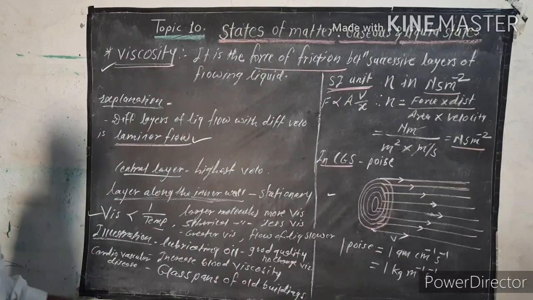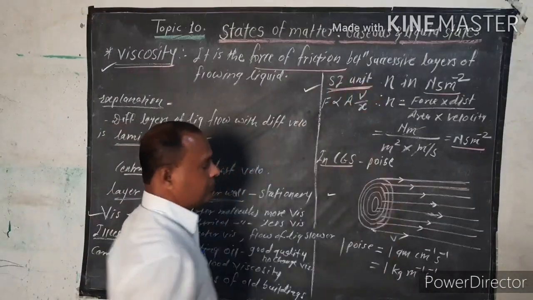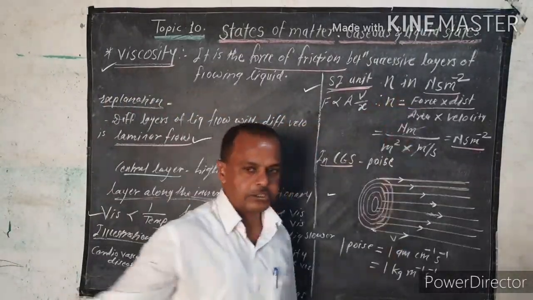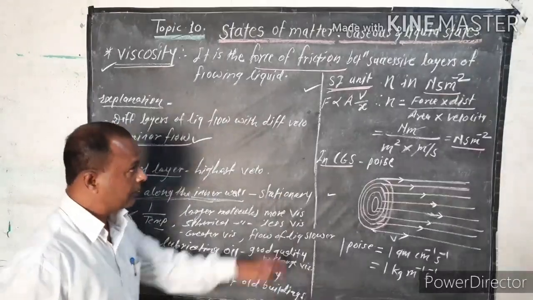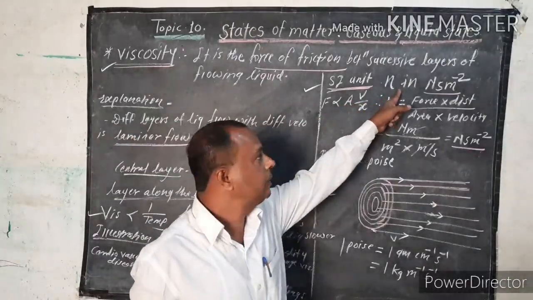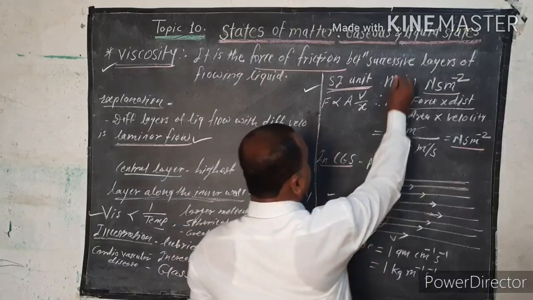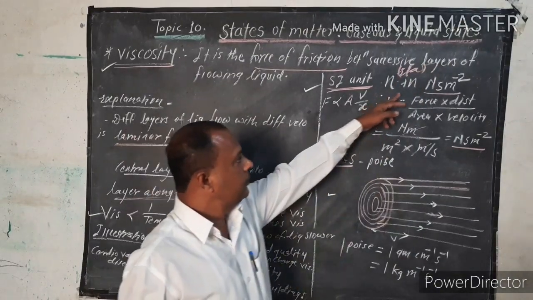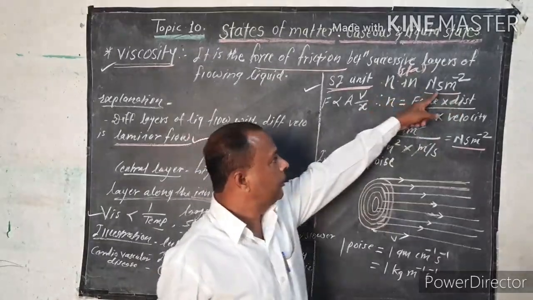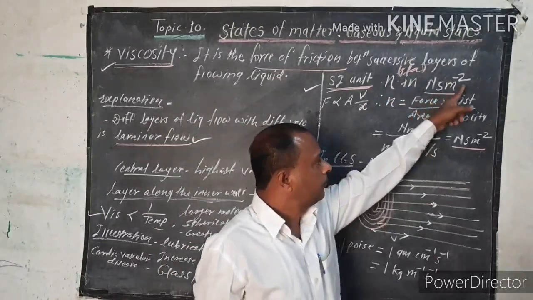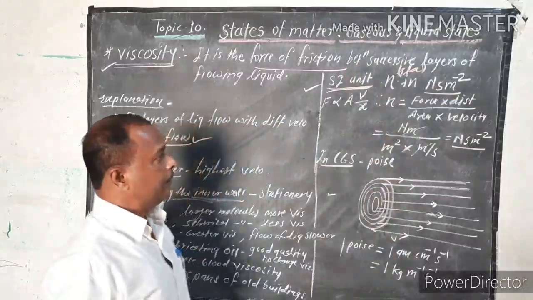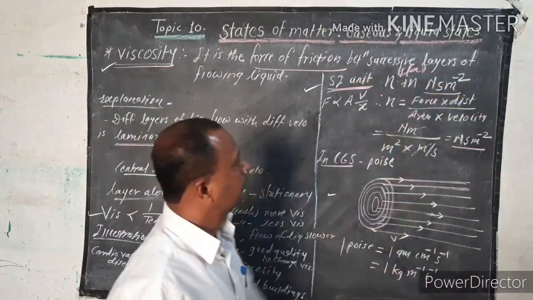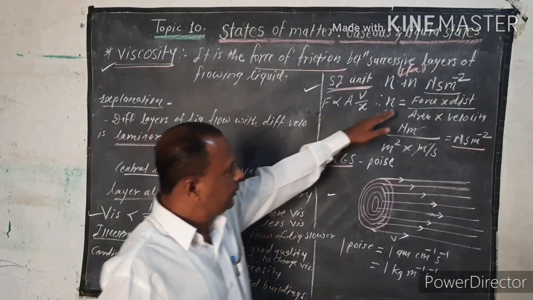Now, come to the unit. The SI unit of viscosity is expressed through the coefficient of viscosity, which is eta. The symbol is eta. The SI unit of eta is Newton second per square meter. Do you understand? How is this unit derived?